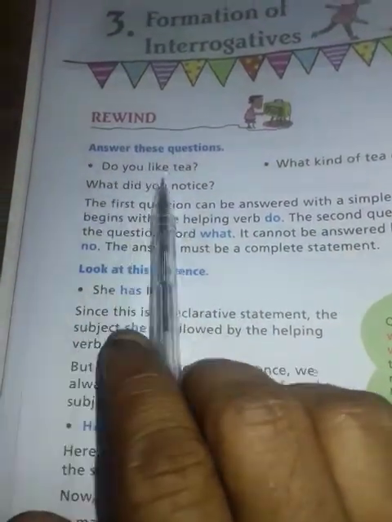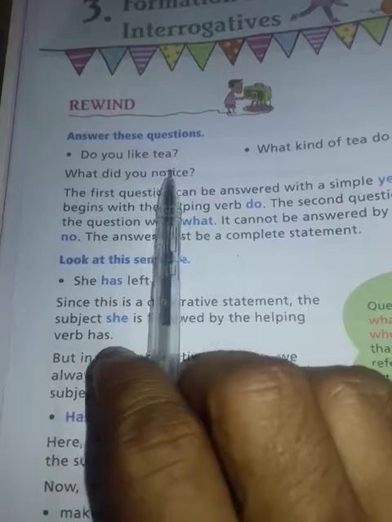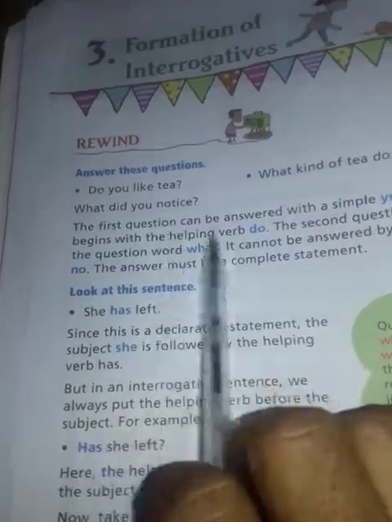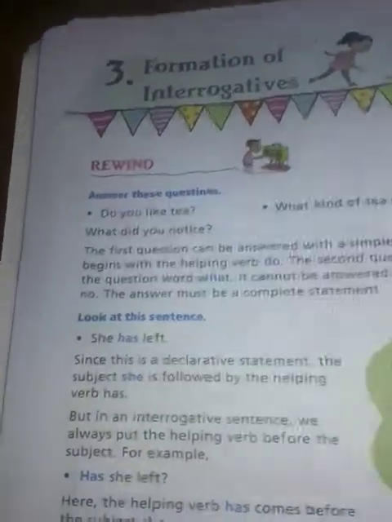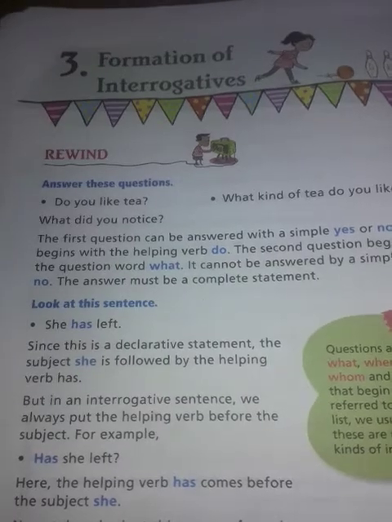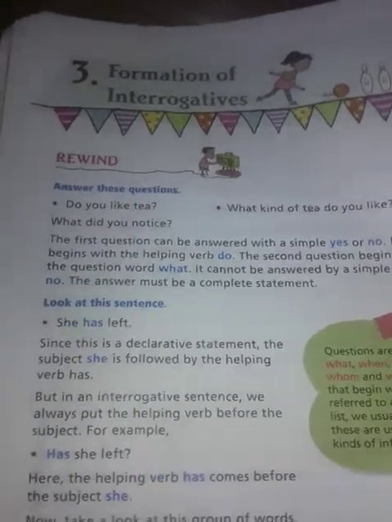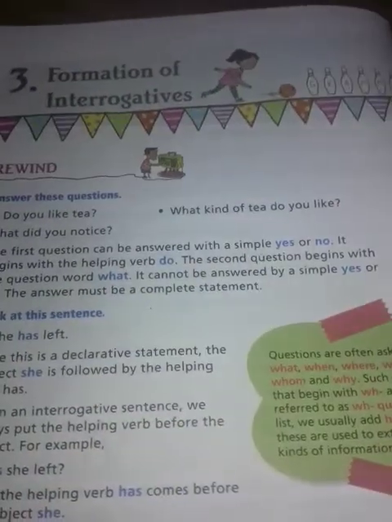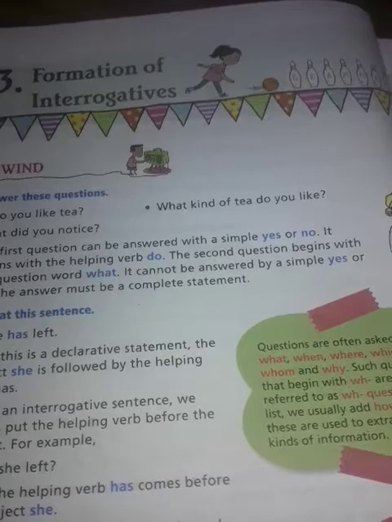Answer this question: do you like tea? What kind of tea do you like? What did you notice? Actually, we can say that two types of interrogative sentences are there. First, begins with a helping verb.